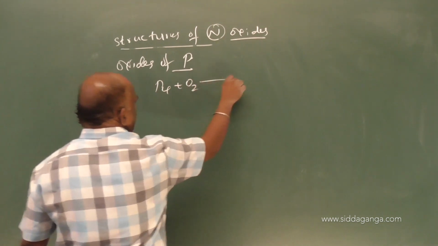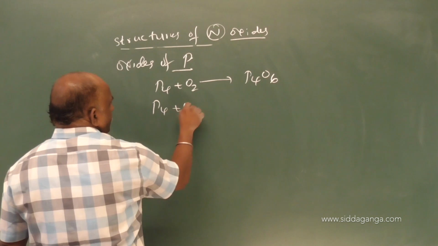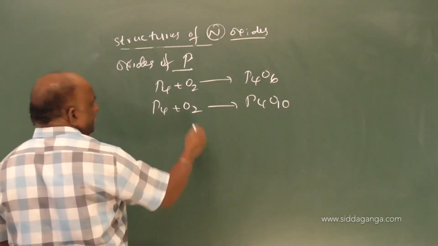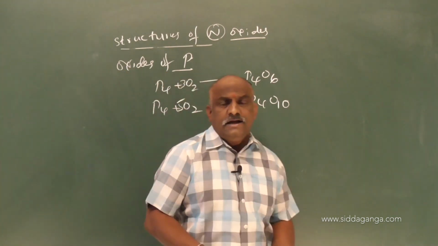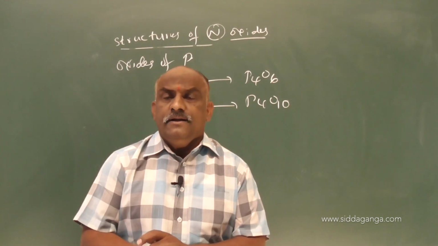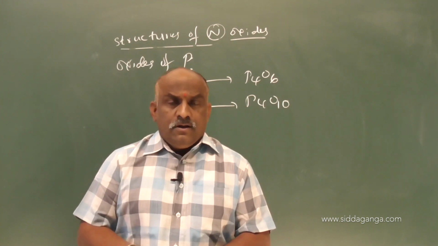P4 plus 3O2 gives rise to P4O6, P4 plus 5O2 gives rise to P4O10. So phosphorus trioxide and phosphorus pentoxide we will get.